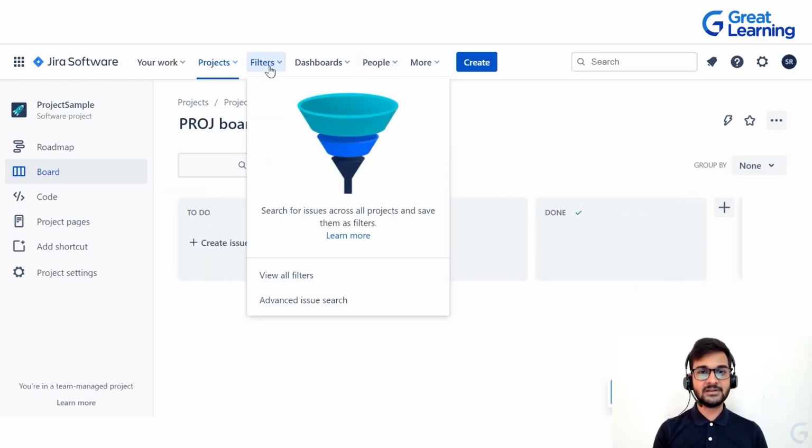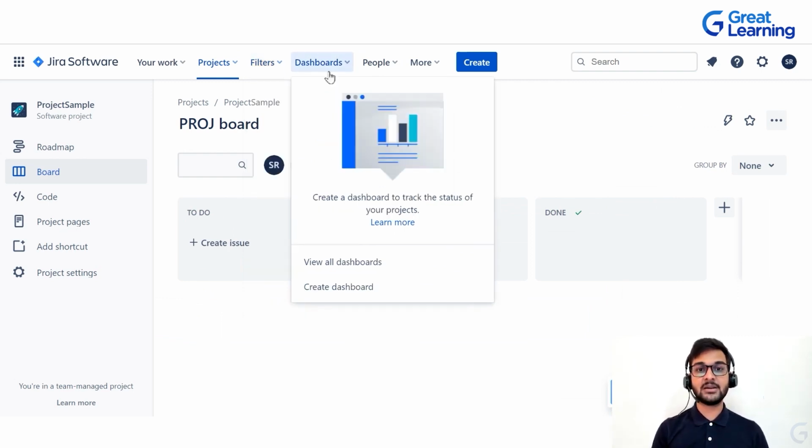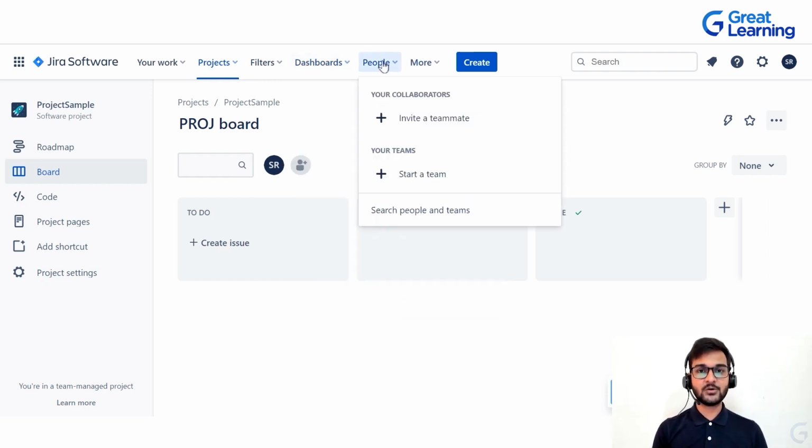Then you can go to the Filters tab if you want to search for issues across all projects and save them as filters. Then you can see the visual representation of all these projects in the Dashboard tab, where you can create a dashboard or track the status of your projects in a very visual form. Then if you click on People, you will be able to see all the collaboration. If you want to invite somebody or you want to start a team, that can be done from here.